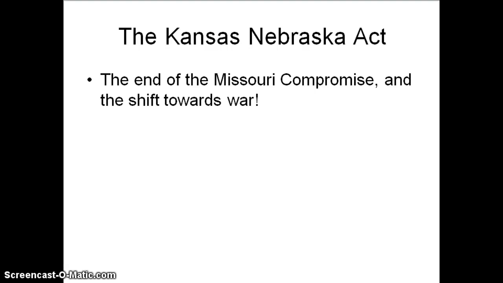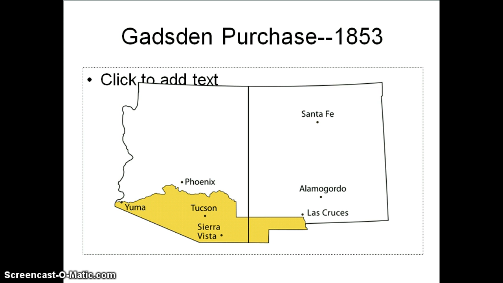Hi, this is a video showing and reviewing the impact of the Kansas-Nebraska Act, which shifted us away from compromise, specifically the Missouri Compromise, and towards civil war. It all starts back in 1853 with the purchase of a small strip of land on the current southern border of Arizona and New Mexico called the Gadsden Purchase.